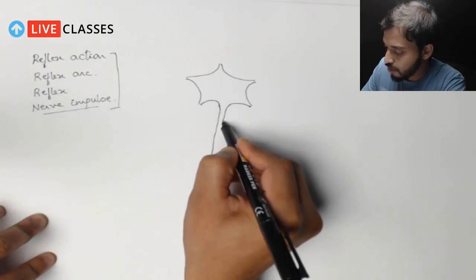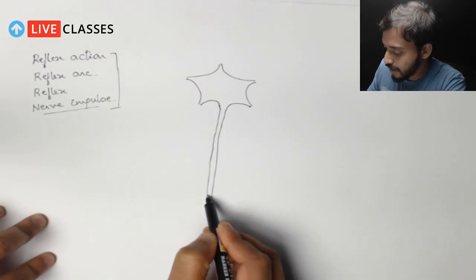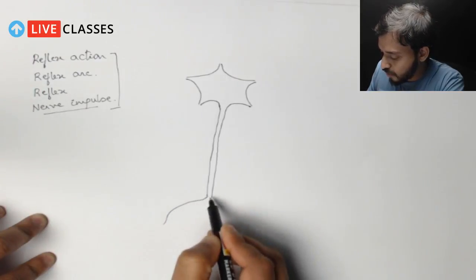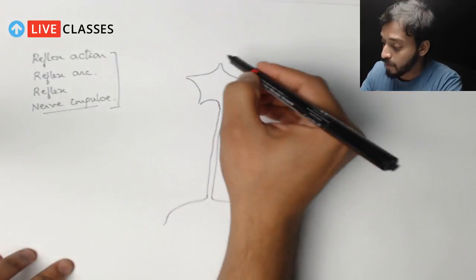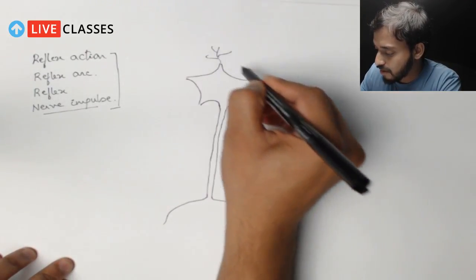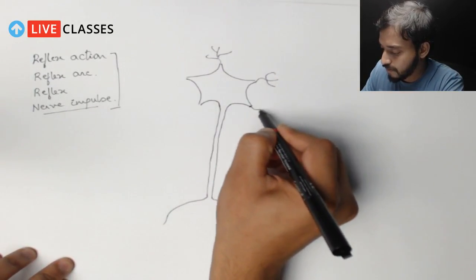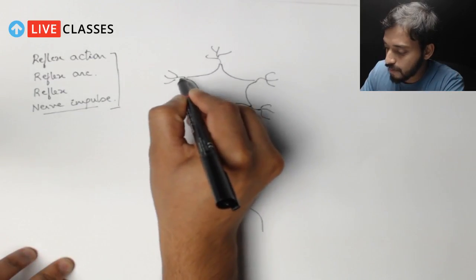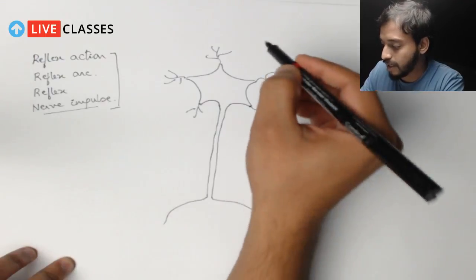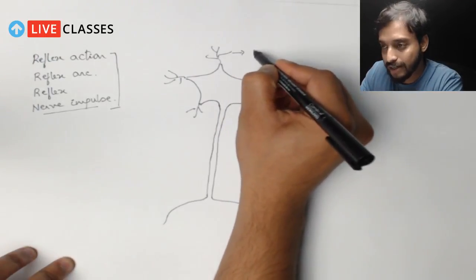I hope you can see it properly, right? I'm trying to draw a very general outline. Here we have branches like this, correct? In addition to that, what are these that I've drawn? These are called dendrites.